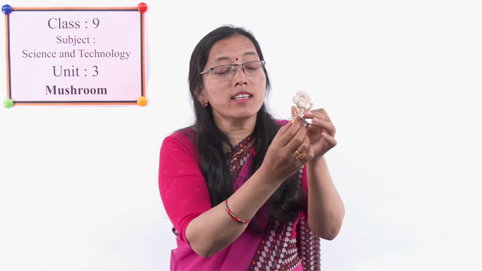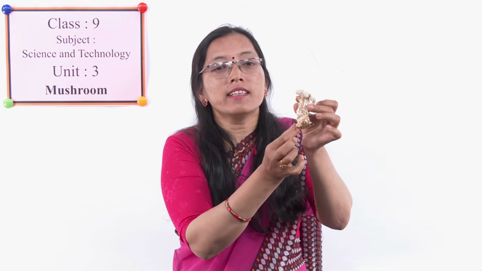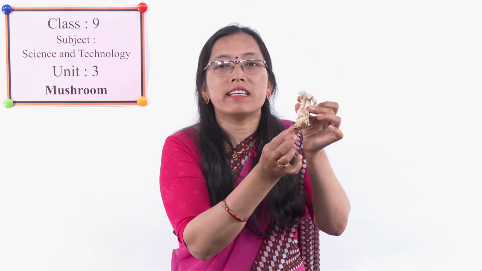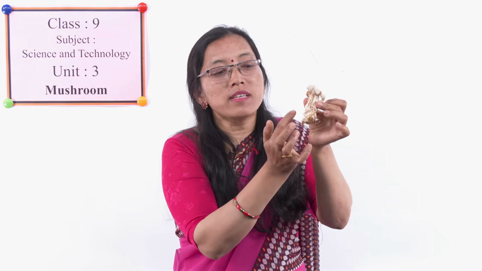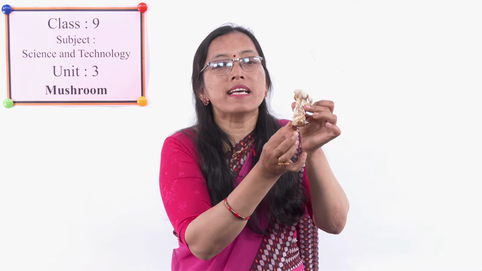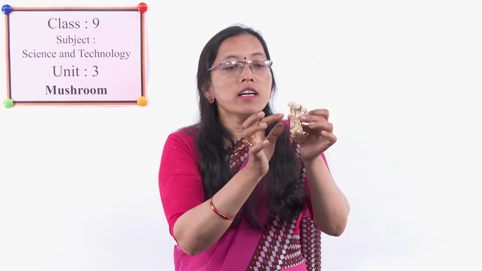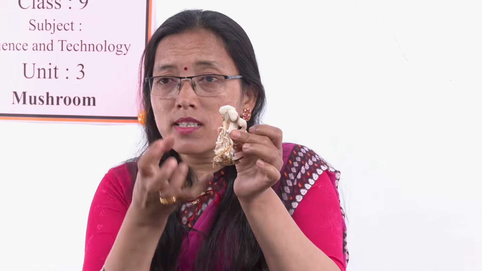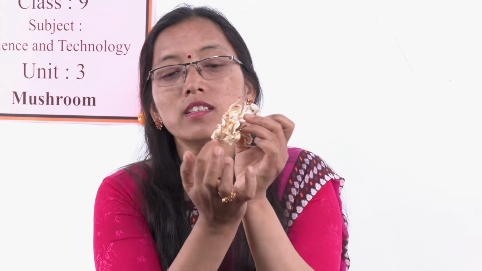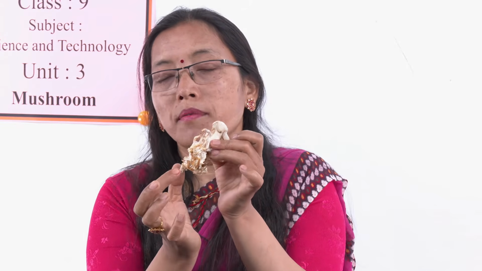Okay, and this vegetative part is called mycelium. This generally is present inside the soil, but here it is growing on the straw of the paddy.